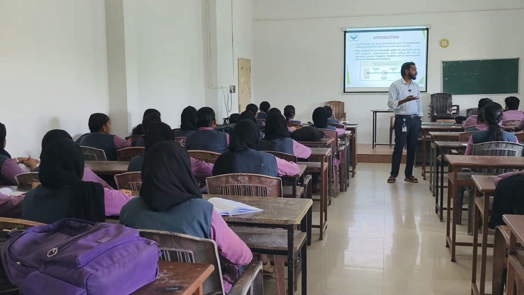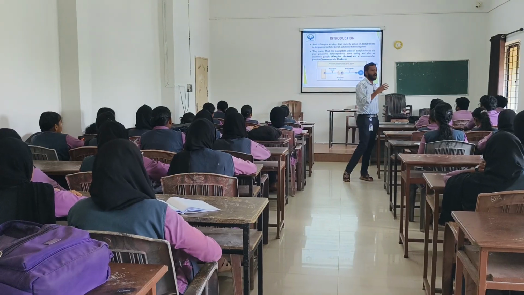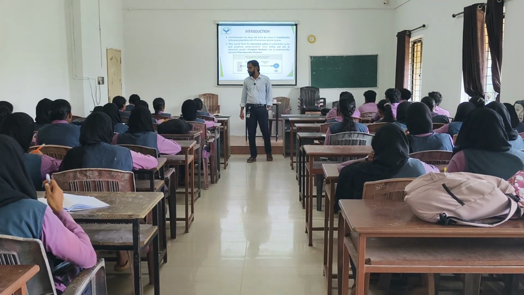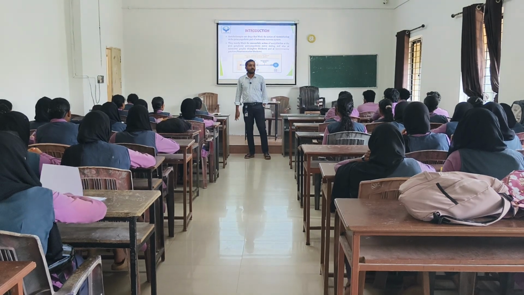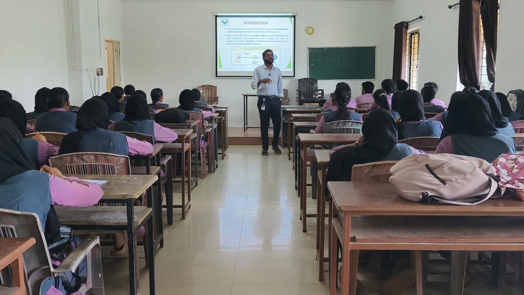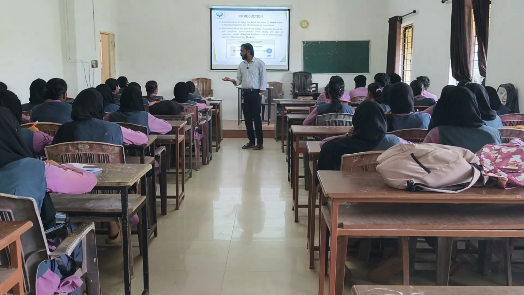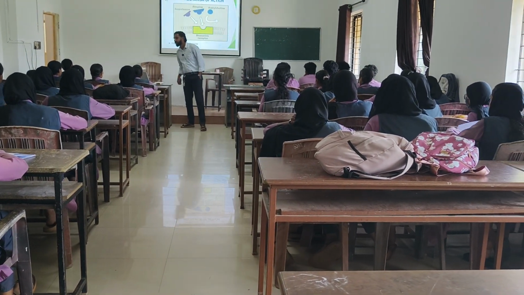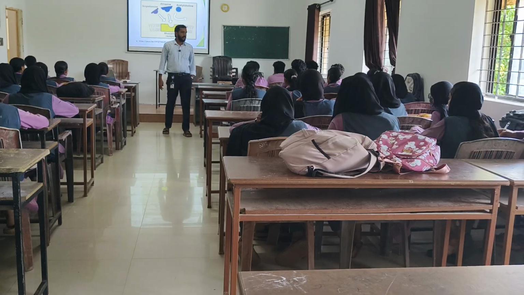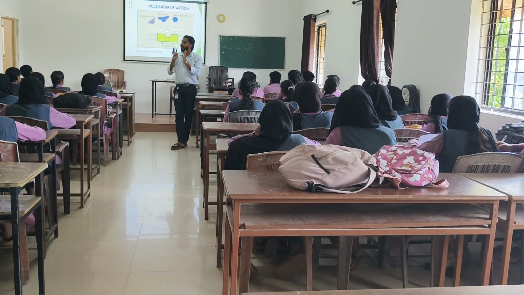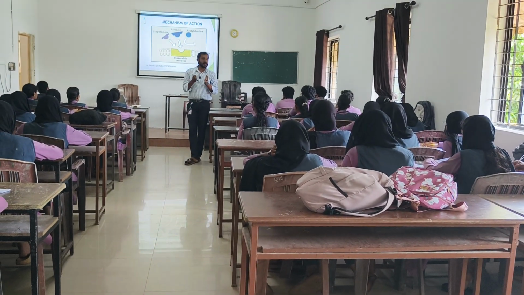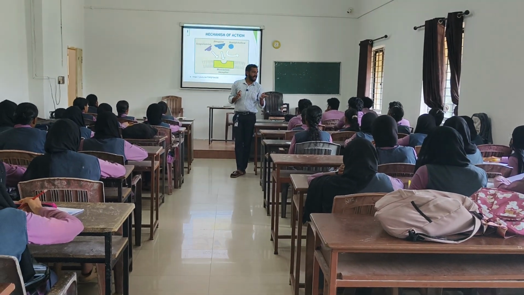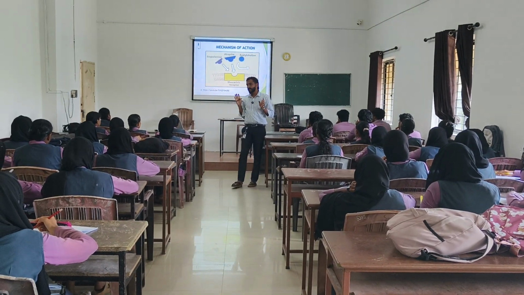Then what is the mechanism of action of anticholinergics? We already discussed the mechanism of action of cholinergic agonists, so it is very simple. The mechanism is just the opposite of the cholinergic agonists. We already know about the receptors. There are 2 types of receptors: one is muscarinic, another one is nicotinic.